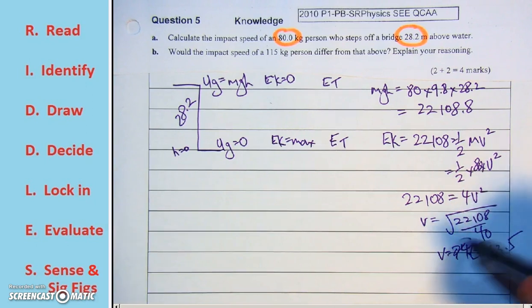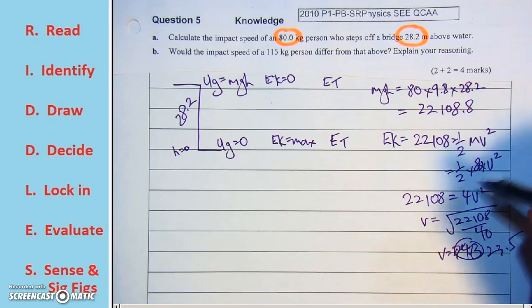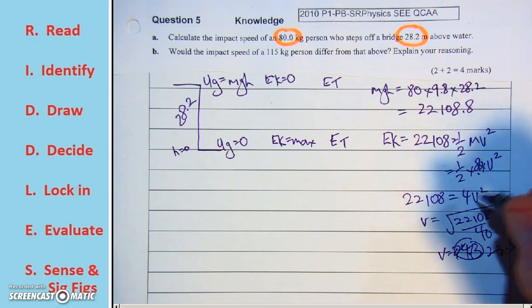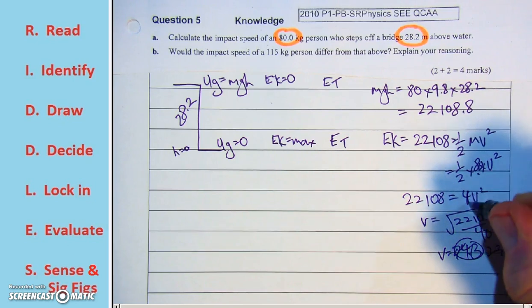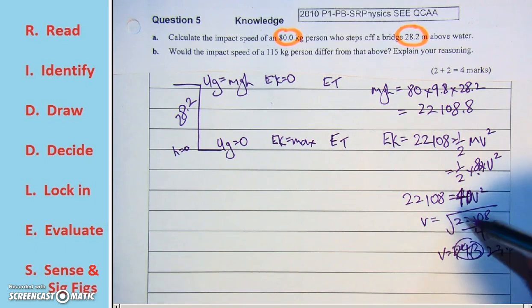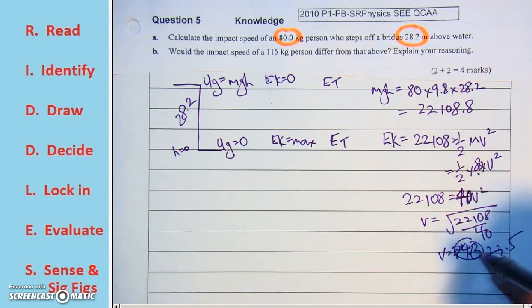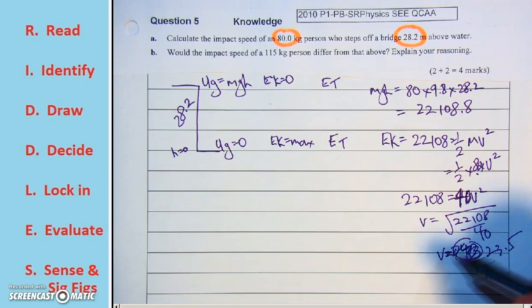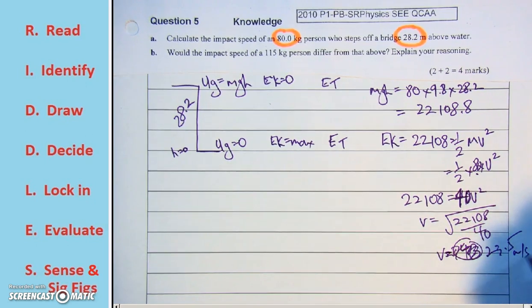Apologies, I knew my answer was wrong, so I just backtracked. I had a mass of 8 instead of a mass of 80. So when I solve this now, it's 80 divided by 2, which is 40 v squared, equals 22,108. So v equals the square root of 22,108 divided by 40. And when I do that square root calculation, it's 23.5 meters per second.